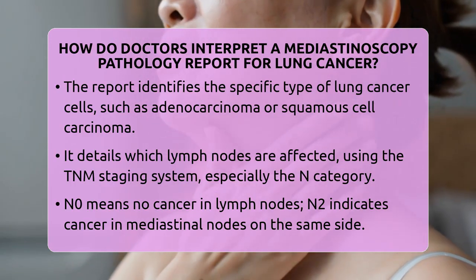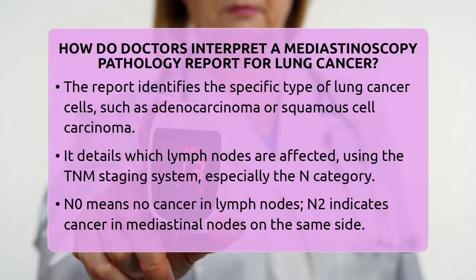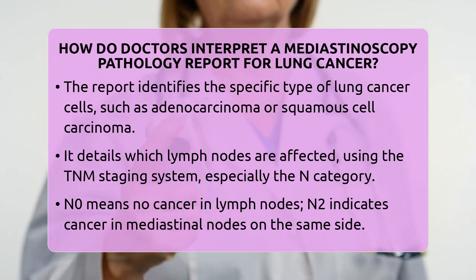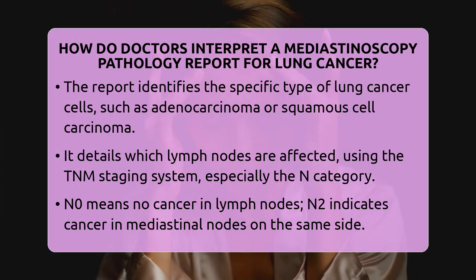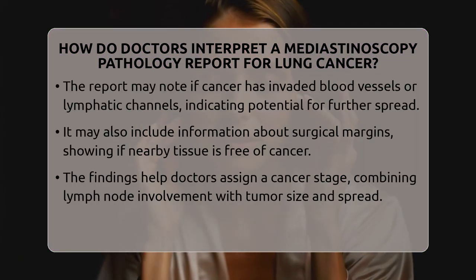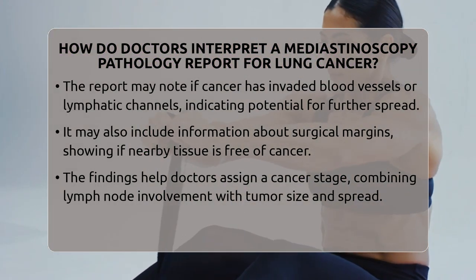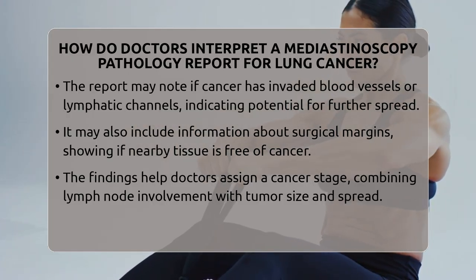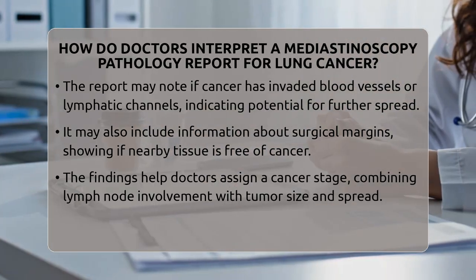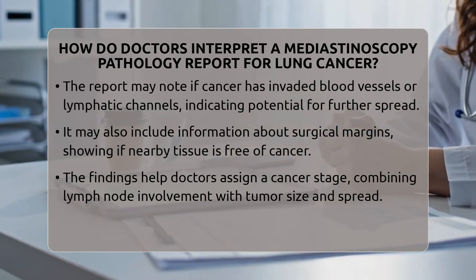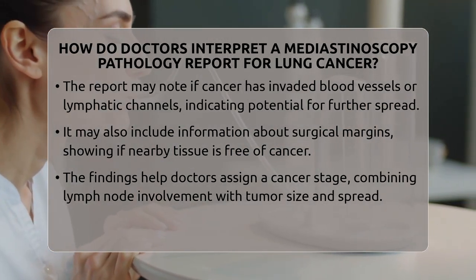The report may also mention if cancer cells have invaded blood vessels or lymphatic channels within the sampled tissue. This invasion suggests a higher chance of the cancer spreading further. Although mediastinoscopy mainly looks at lymph nodes, sometimes the report includes notes about the margins, which tell whether the sampled tissue is free of cancer or if there might be residual disease nearby.